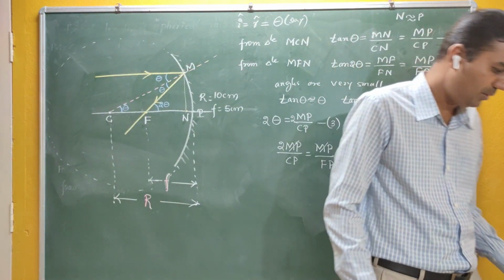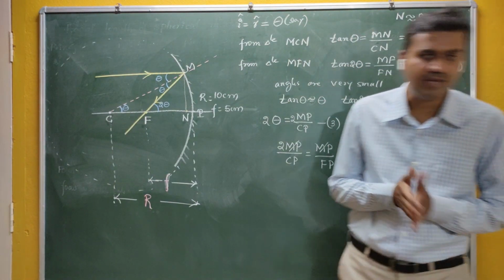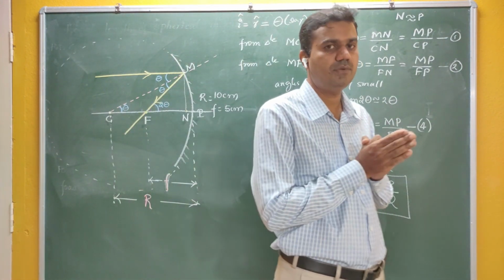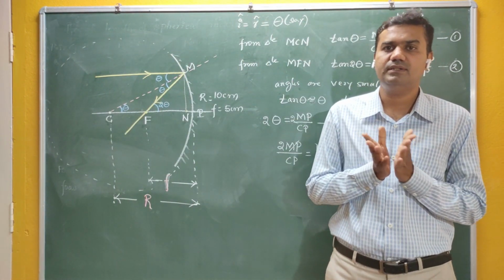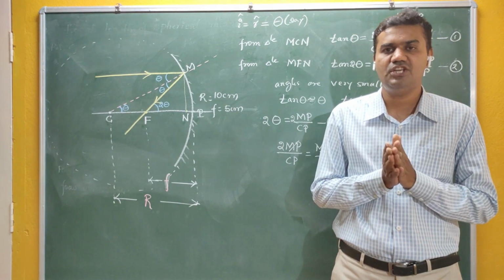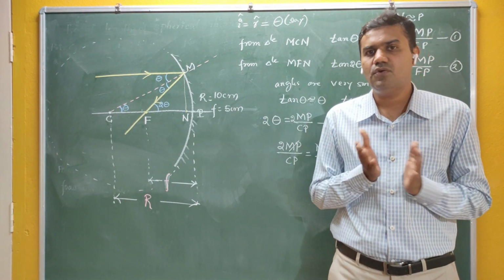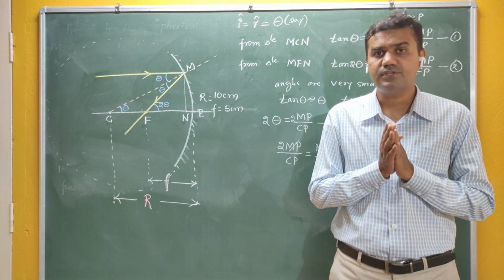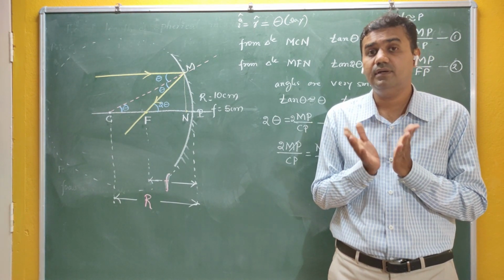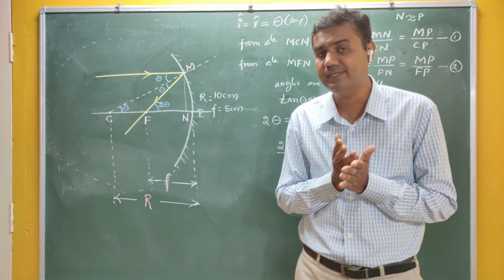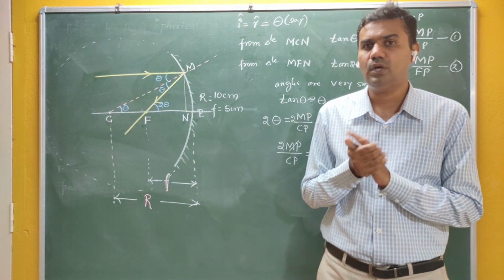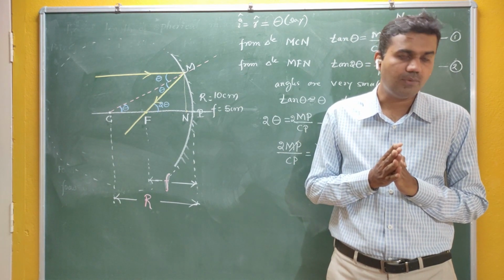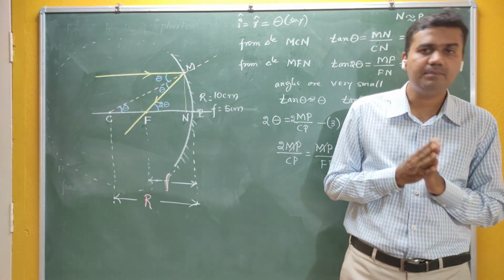Our next discussion is again to find the relation between the other quantities: object distance, image distance, and focal length. If we get all these relations, definitely we can go for a clear study of mirrors: why images take place, why they are real, why they are virtual, and how they are used in optical instruments. For that we require the mirror equation. So what is meant by the mirror equation?